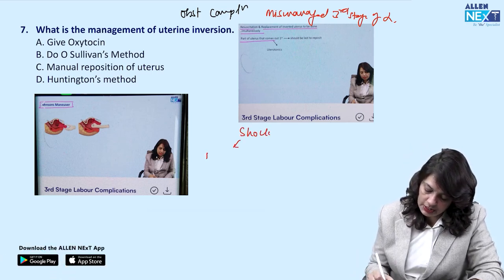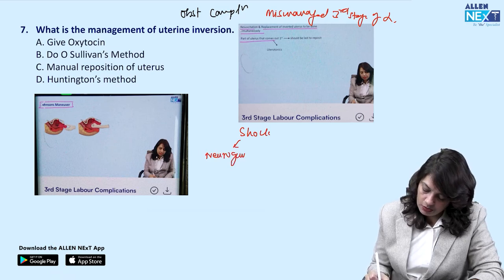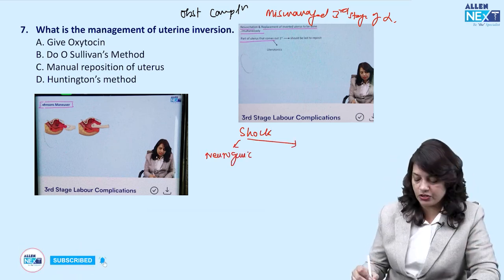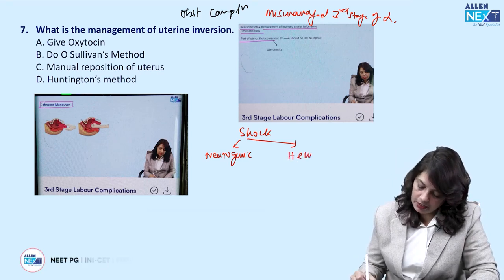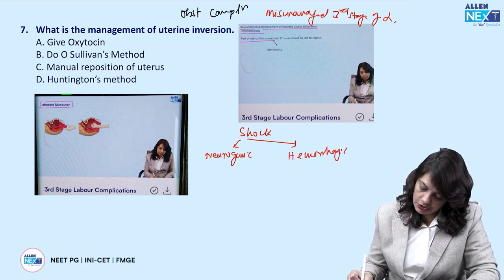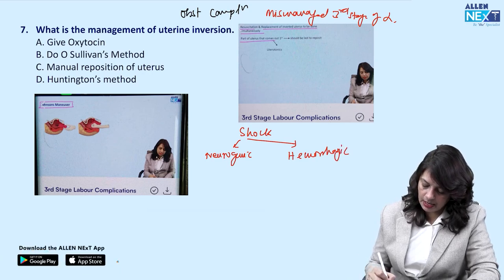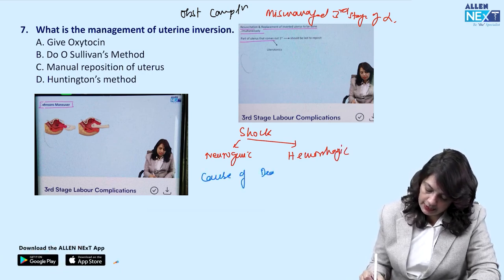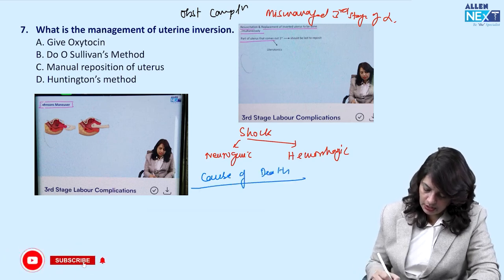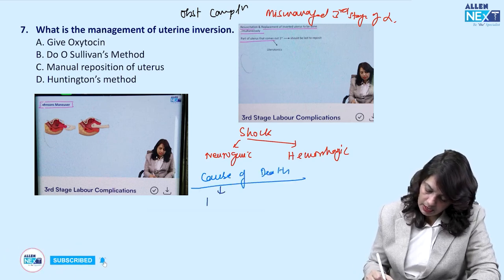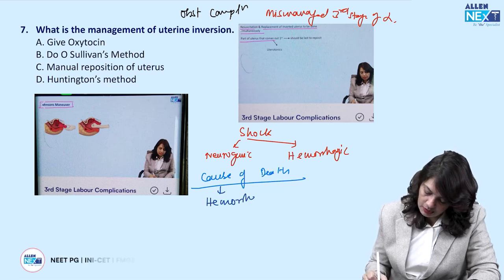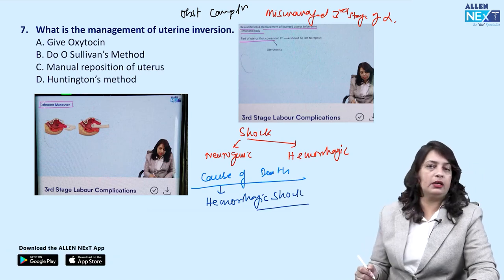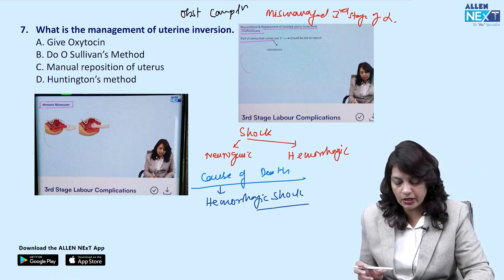That is initially neurogenic shock, because when the uterus is out, the pedicles get stretched, and later on it becomes a hemorrhagic shock. And usually the cause of death in these cases is hemorrhagic shock.